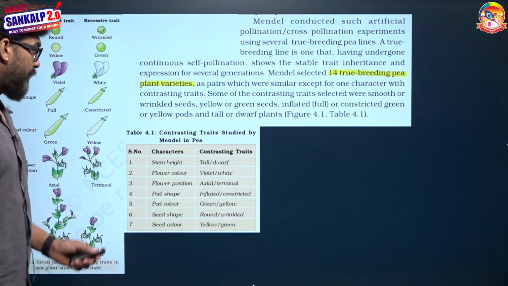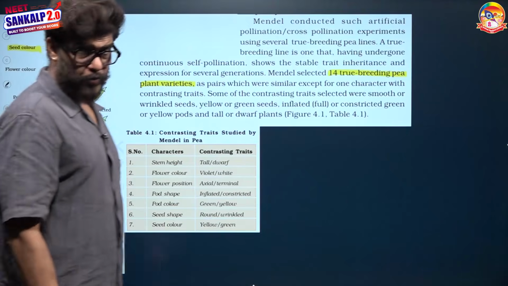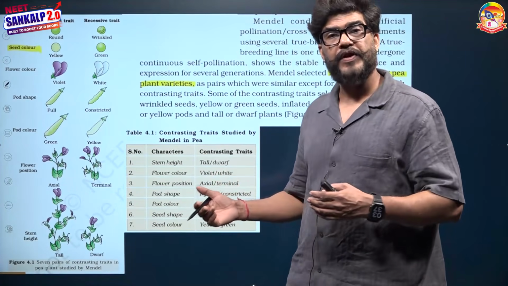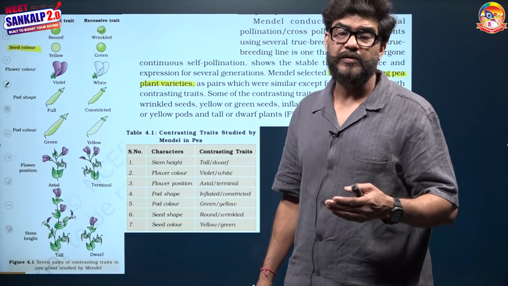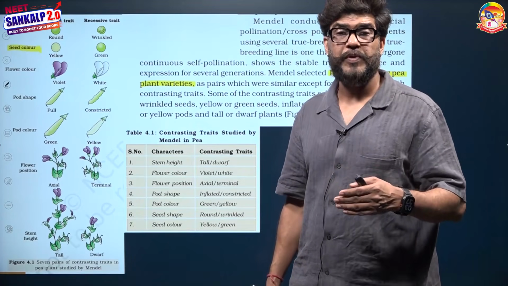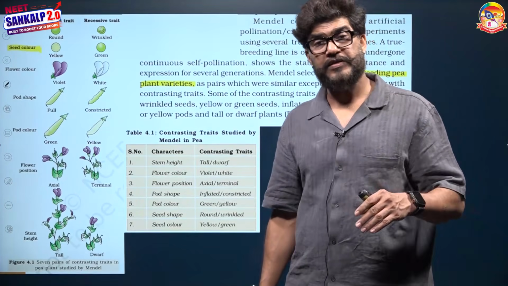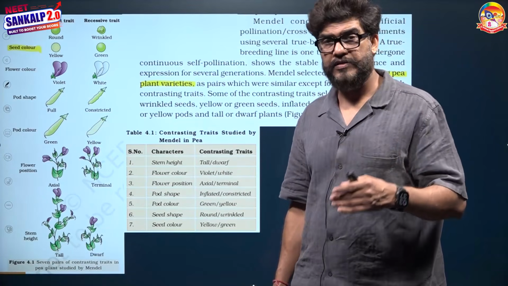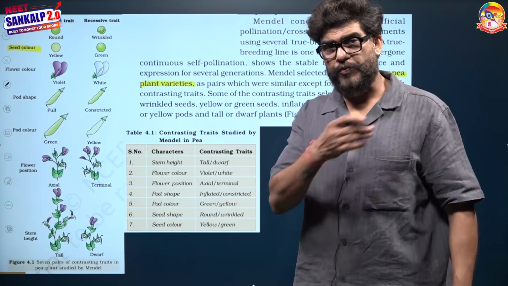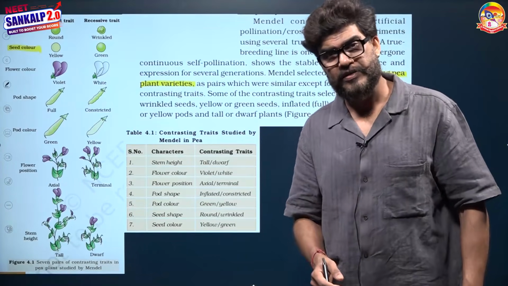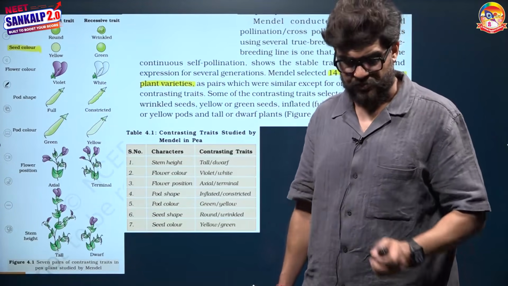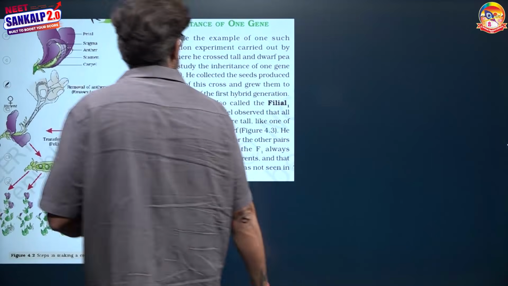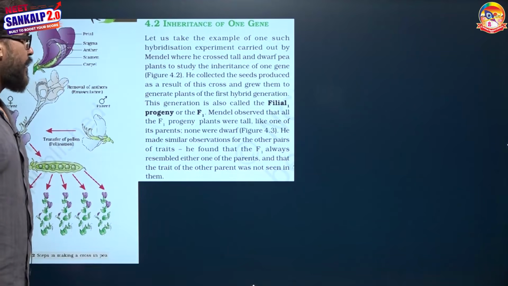for the experimental work. This table you have to keep in your memory by heart because it may be the basis of various questions. Suppose they can ask which of the following characters will express in both homozygous and heterozygous condition. We know that a dominant character expresses in both homozygous and heterozygous condition, or vice versa: which of the following characters will express only in homozygous condition? It means you have to select the recessive character. So please memorize this table. Then inheritance of one gene, means monohybrid cross.